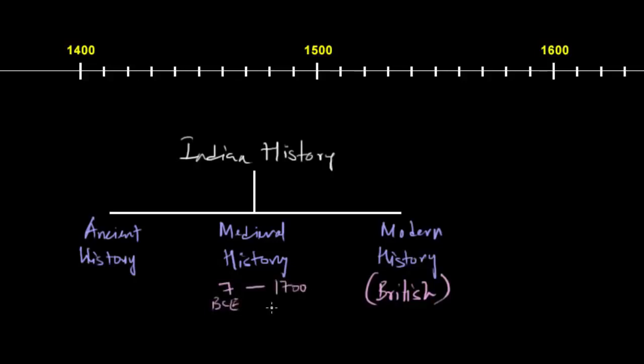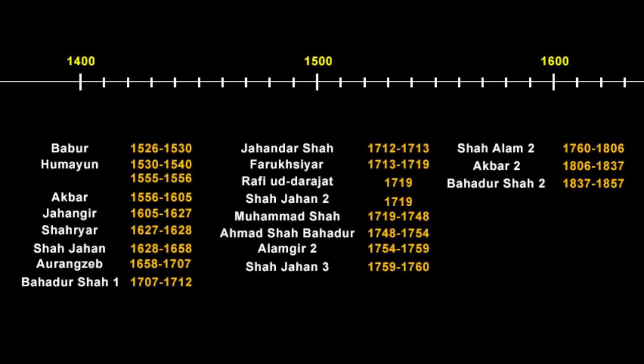And medieval history is the time from 8th to 18th century. In the later part of this time period, India was under the Islamic rule, that is from 13th to 18th century. During this time, the famous Delhi Sultanate and the Mughal Empire were the direct rulers of major portion of the Indian subcontinent. So to understand the British rule in India, we have to go a little backward towards the end of medieval period, when the Mughal Empire came to an end after the death of their last influential and powerful emperor.